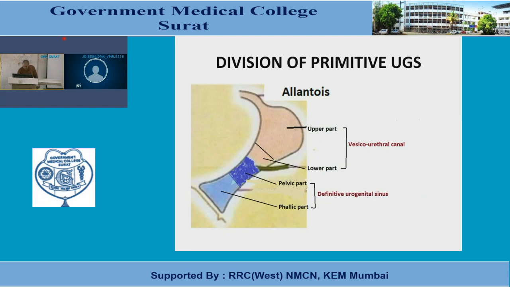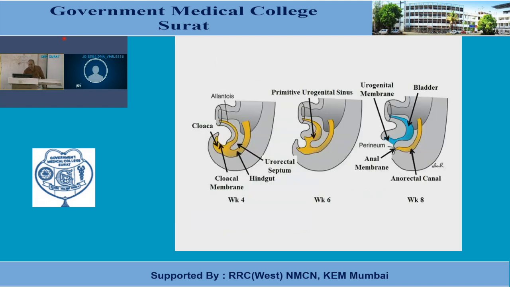Here are the subdivisions. But before that, let me tell you a fact: this is the endodermal cloaca, and this one is the allantoic diverticulum. This endodermal cloaca has a connection that gives a diverticulum known as the allantoic diverticulum, and that travels towards the umbilical cord. So this is the allantoic diverticulum. Now what is the scenario after the division of the endodermal cloaca? See in the last figure. This one is the allantoic diverticulum, and this is the endodermal cloaca, now divided.